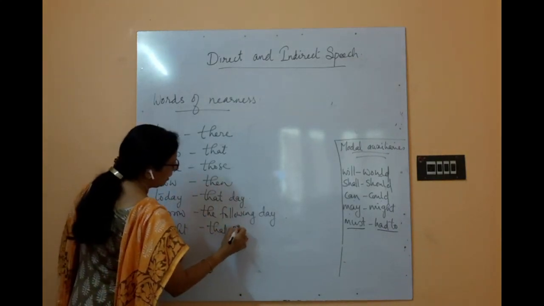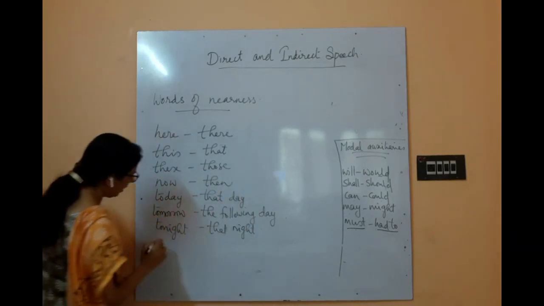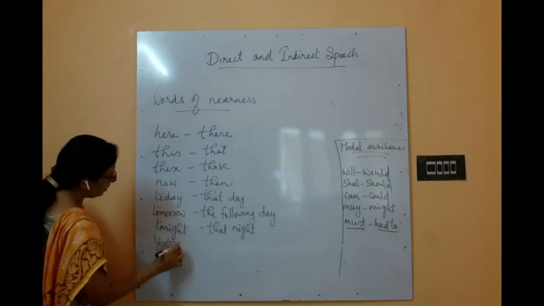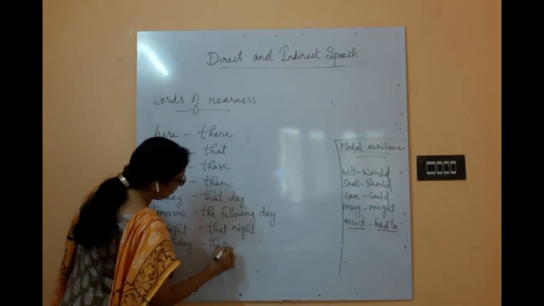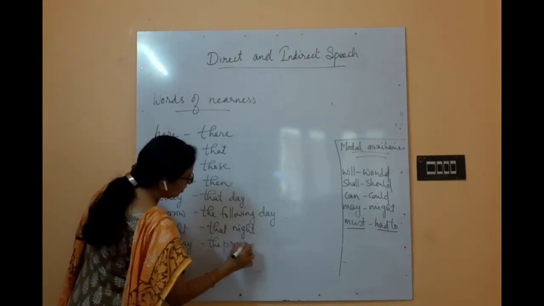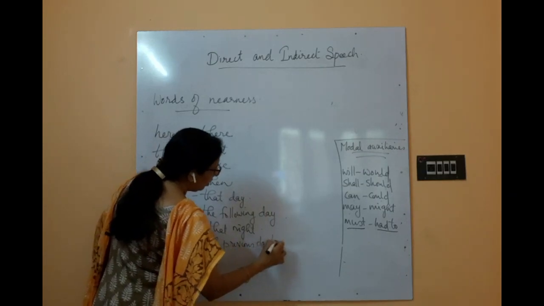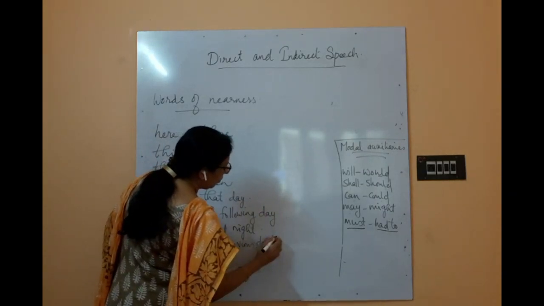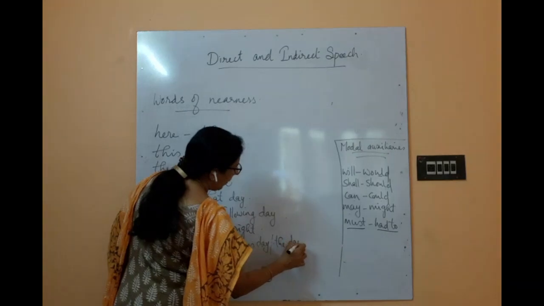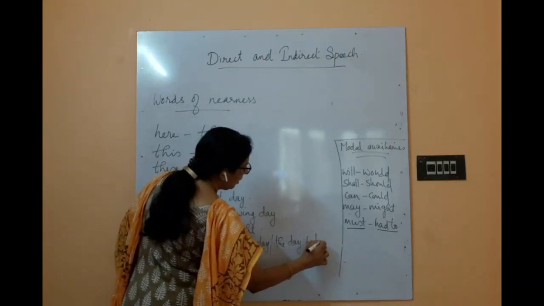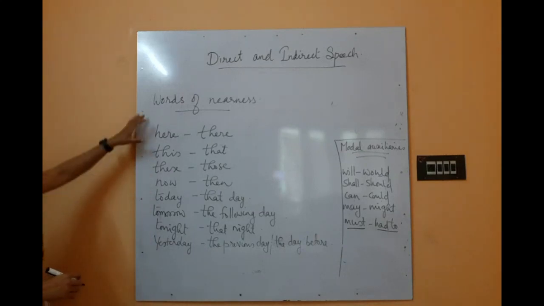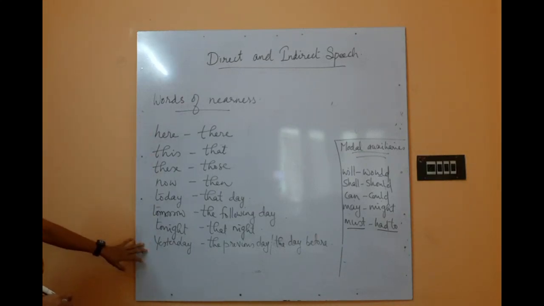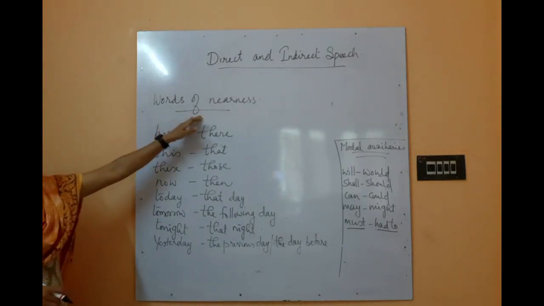Tonight, that night. And yesterday, the previous day, or the day before. So these are some of the changes that will happen in words of nearness.